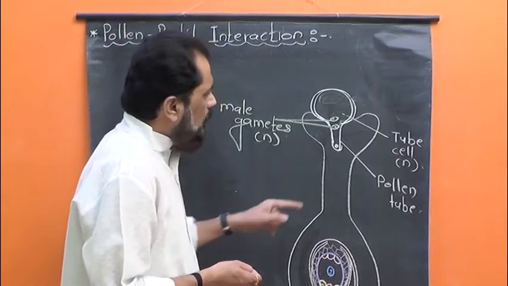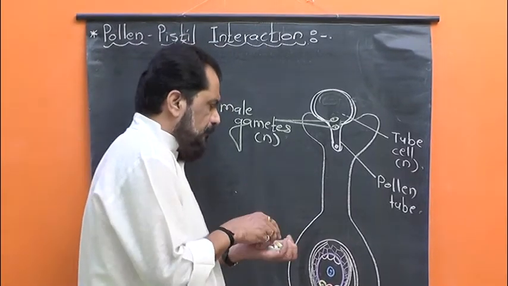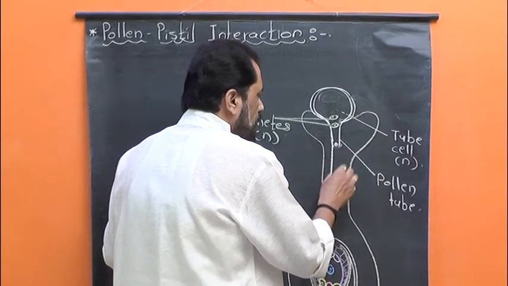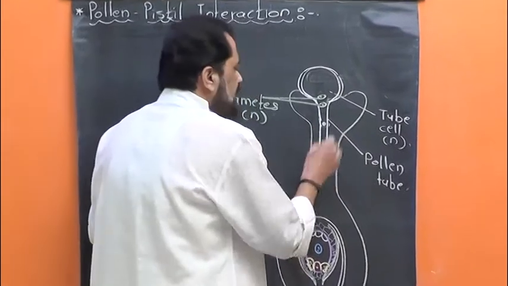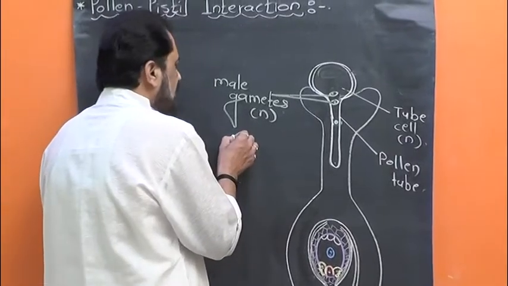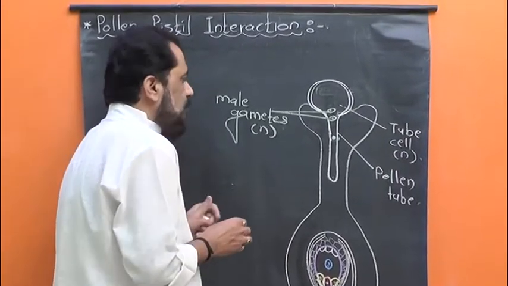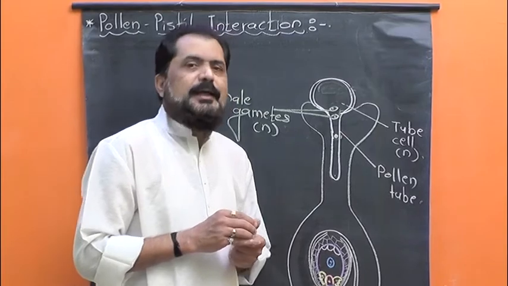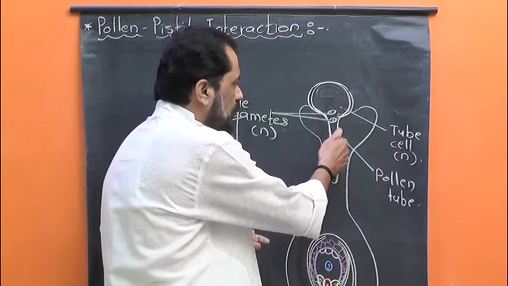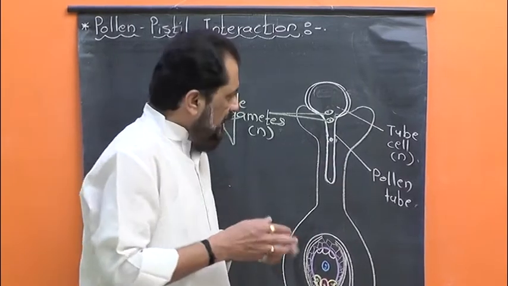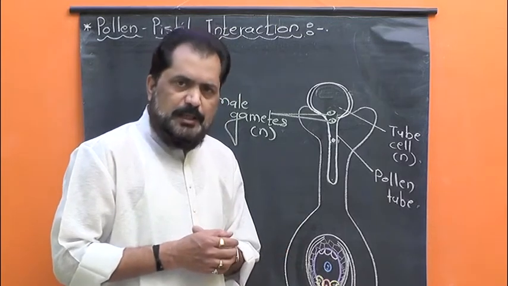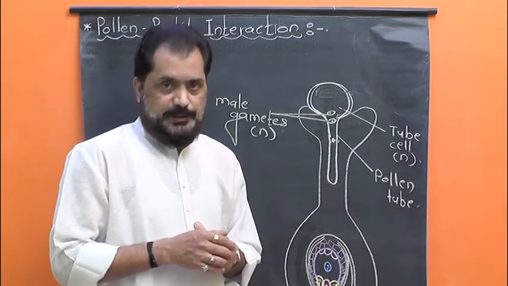Now this pollen tube, when it grows towards the ovary and ovule, secretes some enzymes such as pectinases and hydrolases. These enzymes bring about the breaking down of stylar tissue and facilitate the growth of the pollen tube towards the ovule.